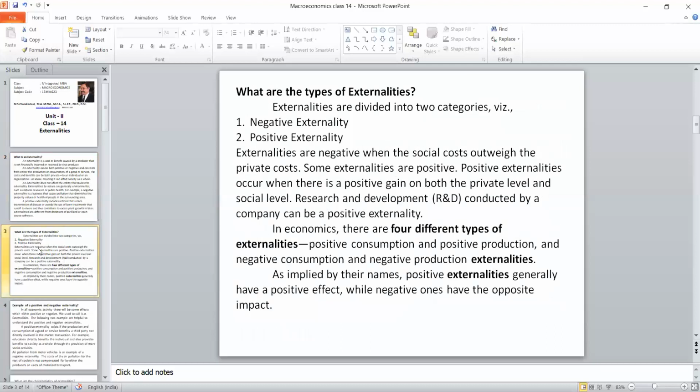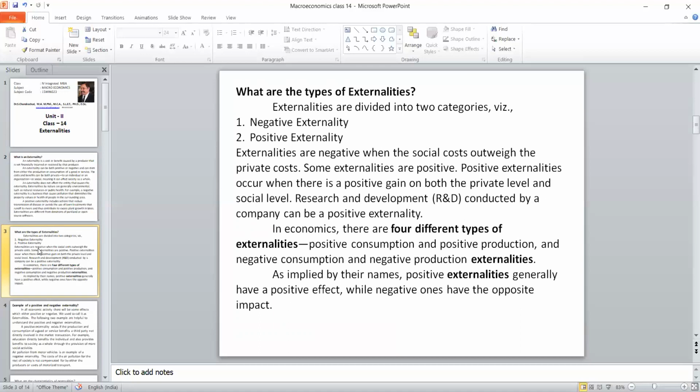Now let's move to the types of externality. Externality is broadly classified into two categories. One is negative externality, that is, the externality which gives a negative effect. On the other hand, some externalities provide positive effects, and those are collectively called positive externality. Positive and negative are further classified into two categories based on consumption and production. So how do we make this classification?